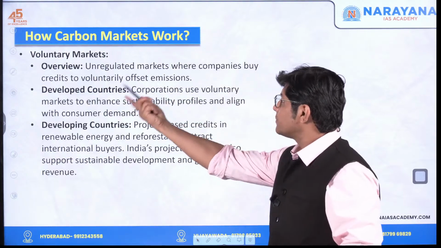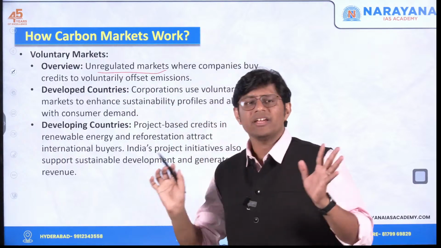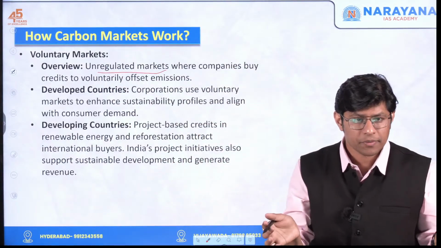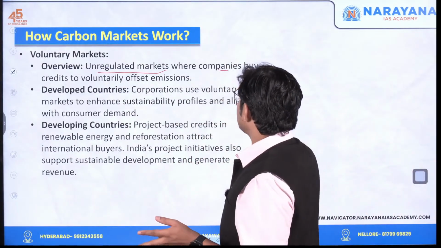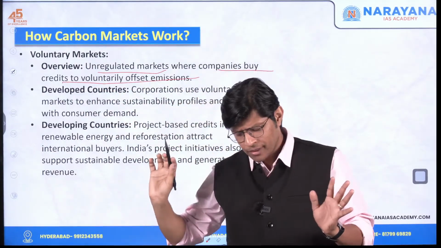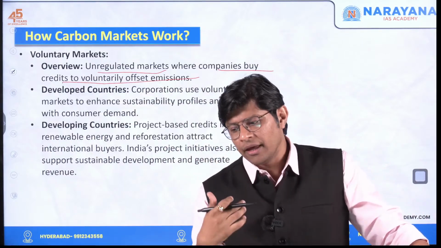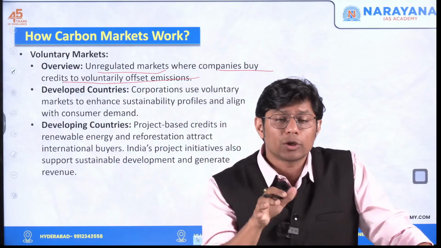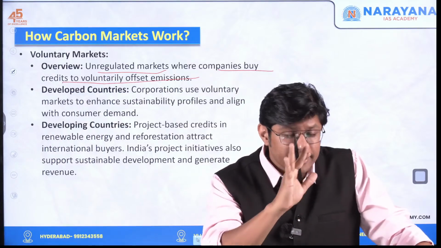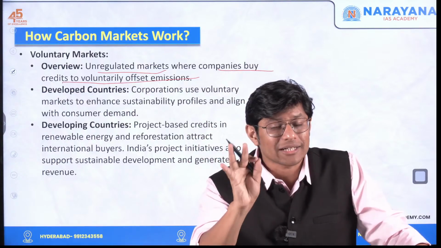So this is voluntary markets. Now what is it? It's unregulated markets that we see in the developing countries, right? Where companies buy credits to voluntarily offset emissions. Here, the companies in the developing countries, right? They by themselves try to get carbon credits. There is no rule. There is a rule, but the rule is not strict, stringent.